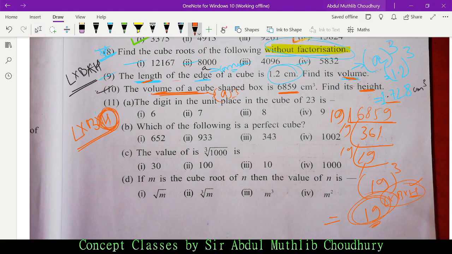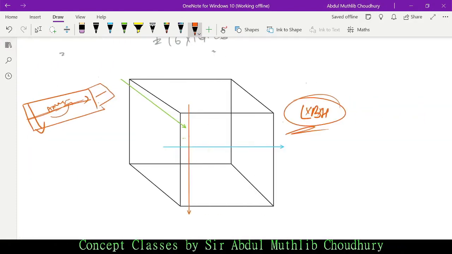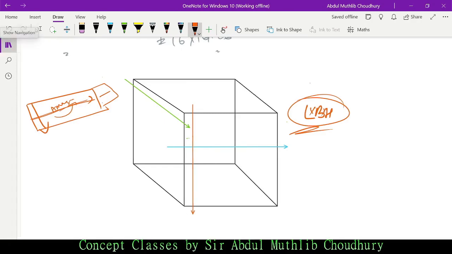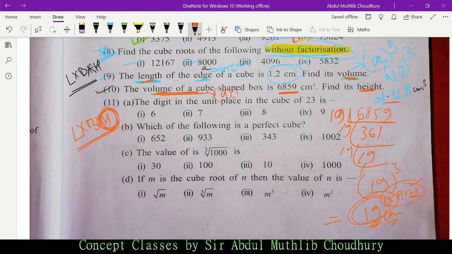Now moving on to question number 11. I hope this is clear. Let me just repeat once. In question number 9, we were given length, we found out volume, the entire sides: length, breadth, height, as I've shown you in the diagram. But in this case, volume was given, we were supposed to find out height. So the answer is 19 centimeter.